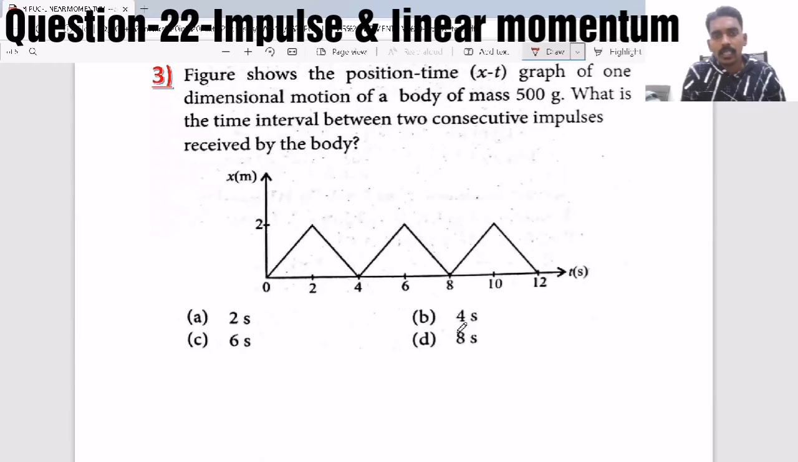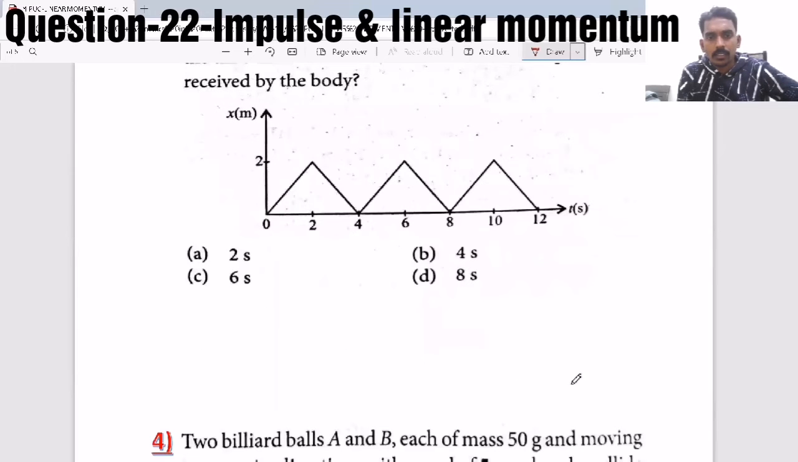Now, as I said, sometimes they will give the question based on a graph. Like here they have given the graph between displacement, I mean position, versus time. What is the time interval between two consecutive impulses received by the body? Now here the velocity changed after every 2 seconds.